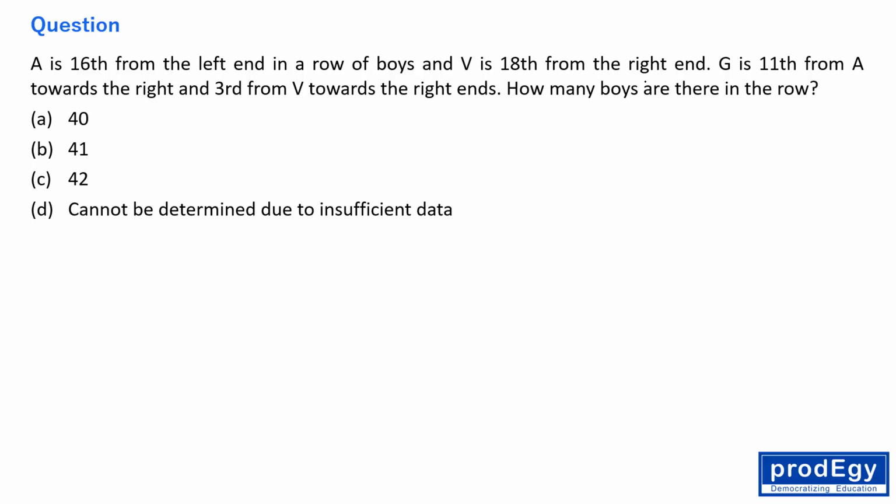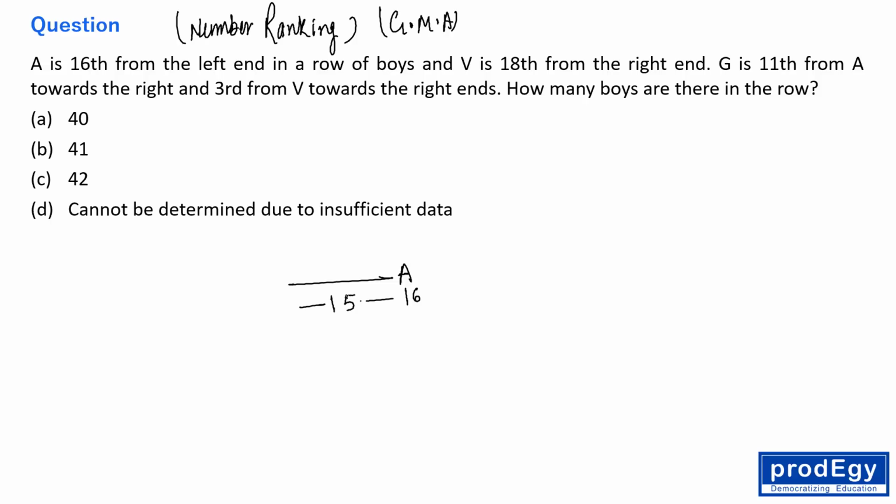Okay. A is 16th from the left. This question belongs to number ranking. Number ranking is a topic of GMA, General Mental Ability, right? A is 16th from the left end in a row of boys and V is 18th from the right end. Okay, fine. A is 16th from the left end. So here A is 16th, so before A, 15 more boys are there, right?